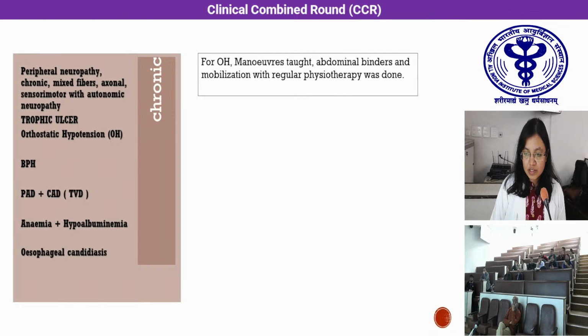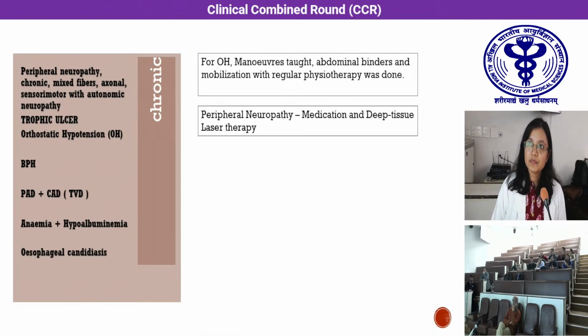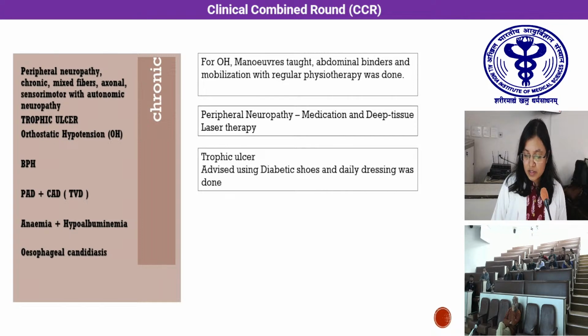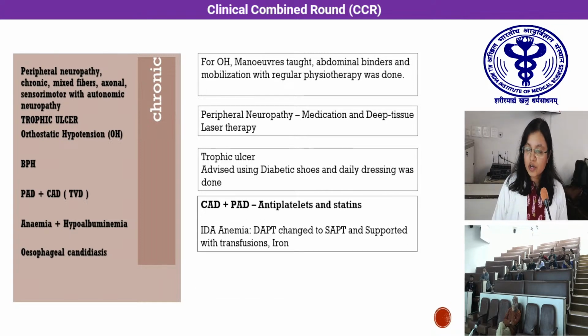Abdominal binders were given, and his mobilization improved with the regular physiotherapy. For peripheral neuropathy, he was given medication for his positive symptoms, and deep tissue laser therapy was given. For the trophic ulcer, he was advised to use diabetic shoes and daily dressing was done. And for coronary artery disease and peripheral artery disease, antiplatelets were given along with the statins.